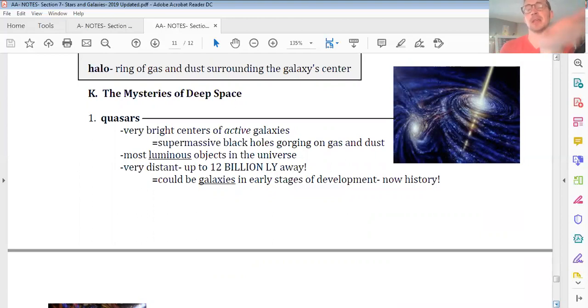Now, if you think about this, if our universe truly is 13.7 billion years old, and the deeper we look into space, the further and further back we see in time, that means just by seeing a quasar, we are looking back in time almost to the beginning of our universe. And so some astronomers think these quasars may have actually been the earliest galaxies, essentially the first wave of galaxies after the Big Bang. So there's a chance, even though we can see the ghost image of their light, some of these quasars are no longer there.